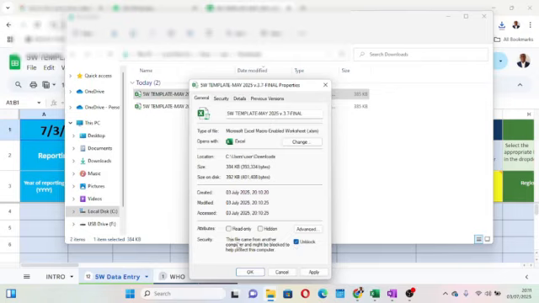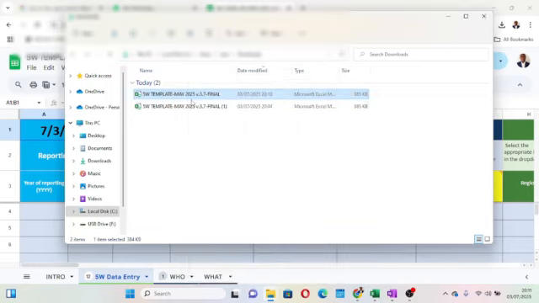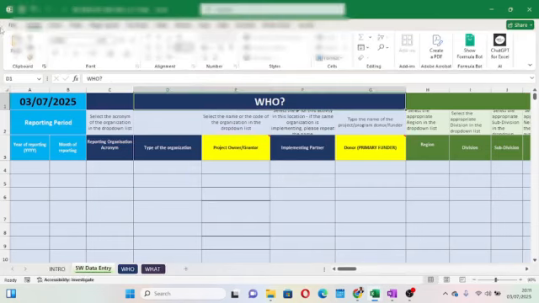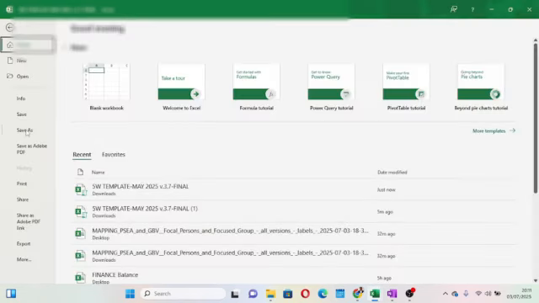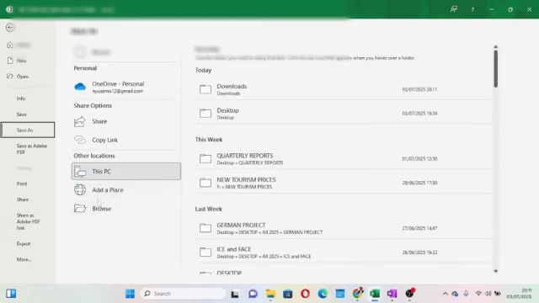But before we go there, let's read what is written here, security. This file came from another computer and might be blocked to help protect this computer. So you want to unblock it, okay? And then when you unblock now, you click apply and then you click OK. That is it. Your file now is ready to be used. You can double click now and then it opens up in your local machine. And then once it opens up there now, you can save it now and then start filling your data, sorry.